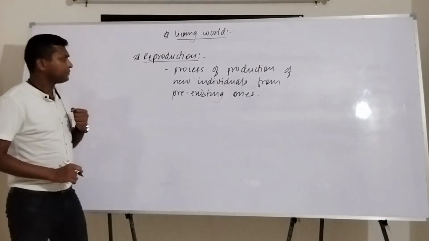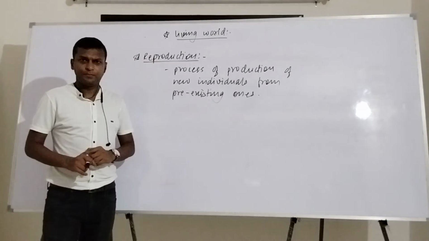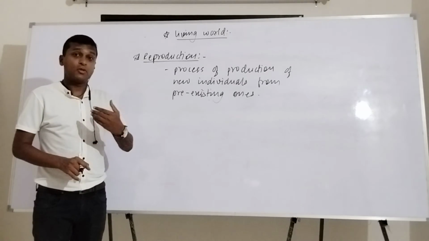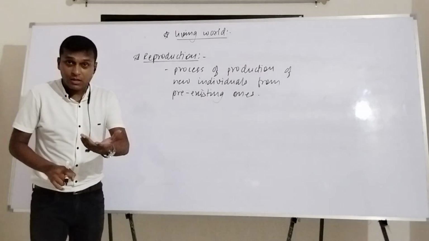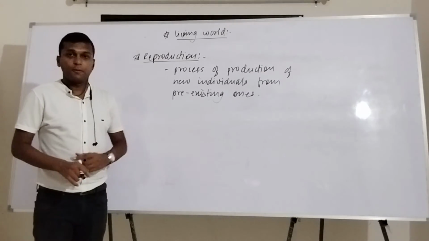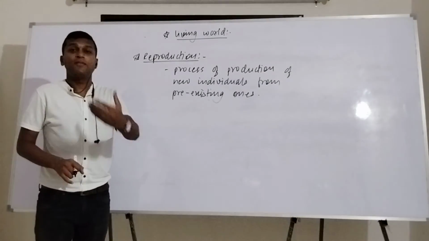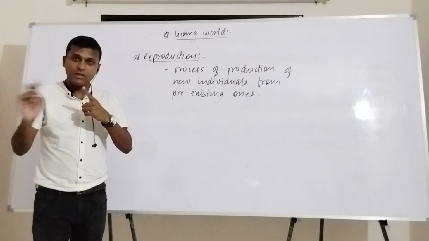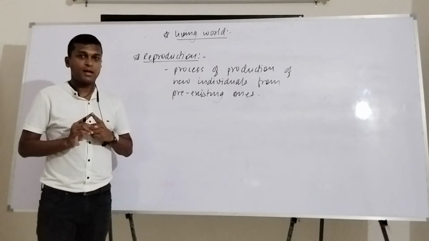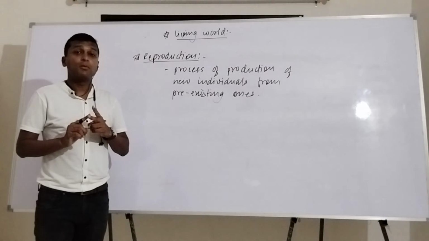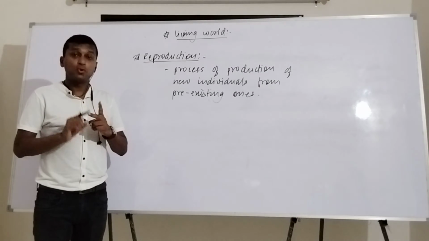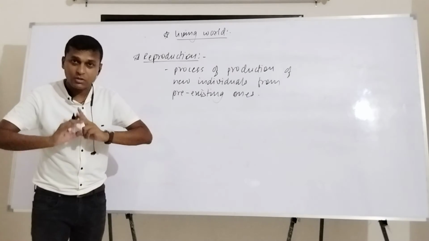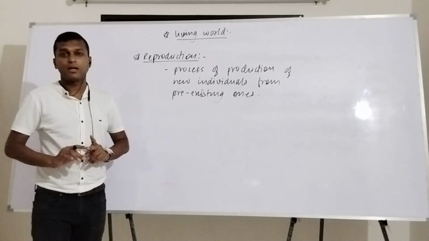Now, the question is, can reproduction be shown by any non-living thing? Of course not. But can reproduction be shown by all living things? Not at all. For being the defining feature of life, it should be shown by all living things. Reproduction satisfies that criteria. But when we talk about it being shown throughout the lifespan of the body, reproduction is the property which does not satisfy the criteria.